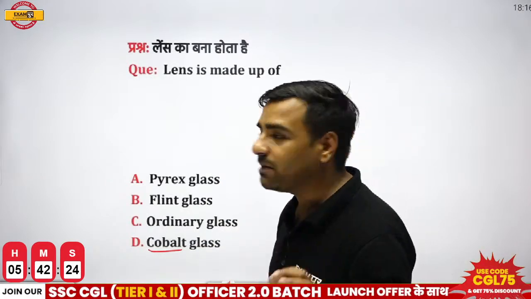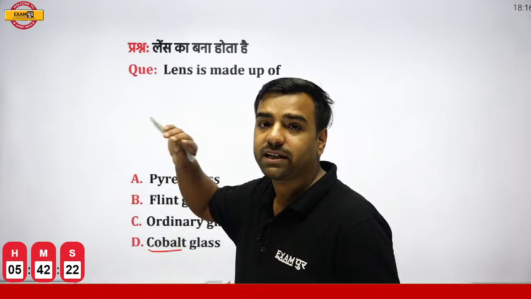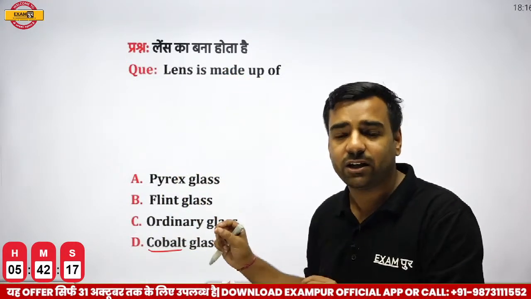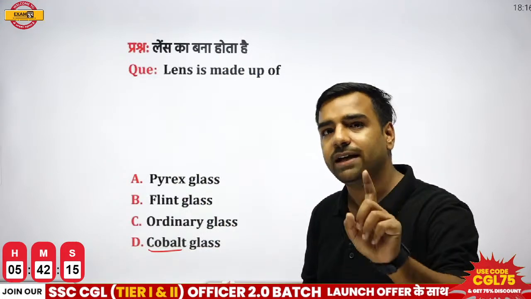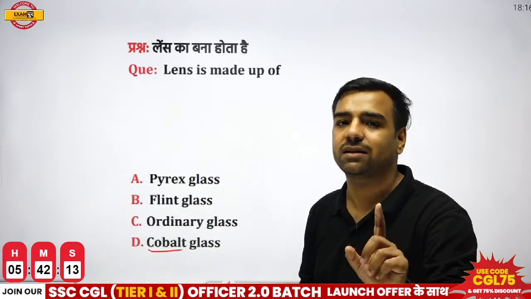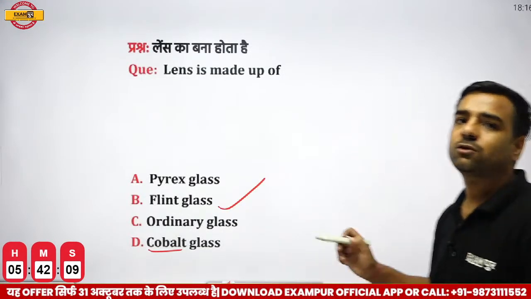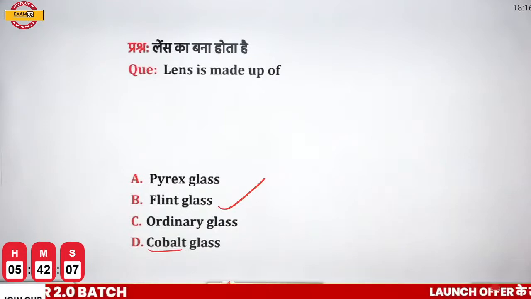And yes, again I am saying this question is from the previous year papers, and all these questions were from CGL, right? So please do not miss any of the questions. Remember, lens is made up of what? It is made up of flint glass. That is option B, which will be correct. So lenses are made up of flint glass.